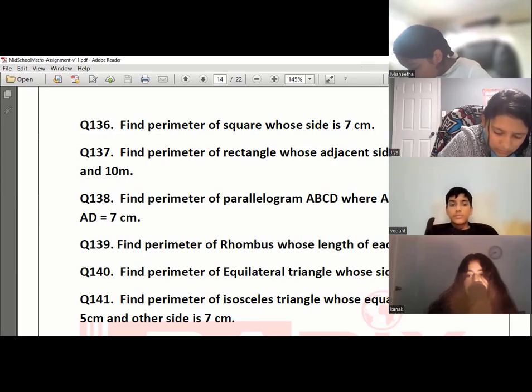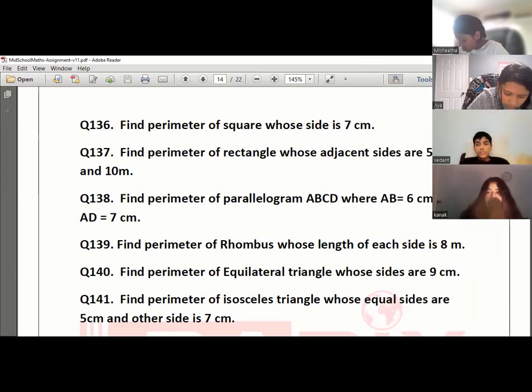Guys, everybody should come on screen, please. Jia, when you draw ABCD, AB is 6. Which side is opposite AB? Tell me the name of the side in your diagram.